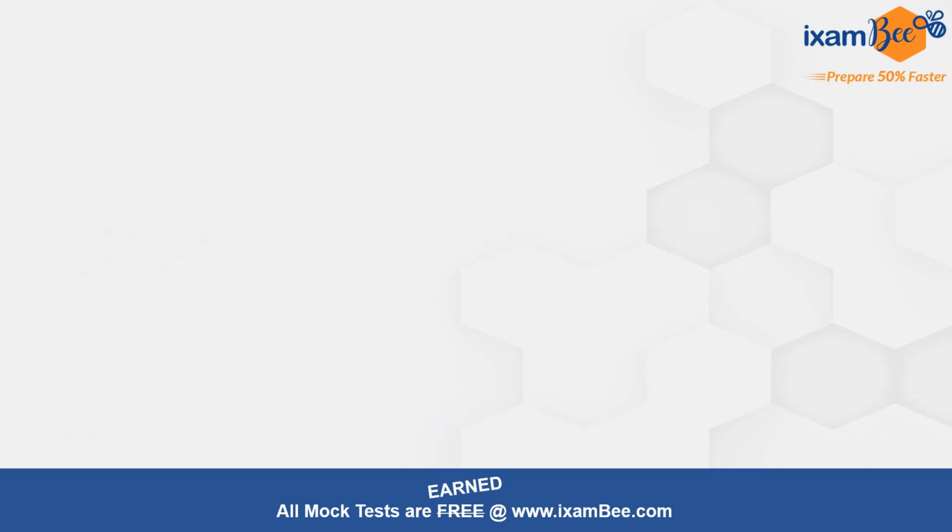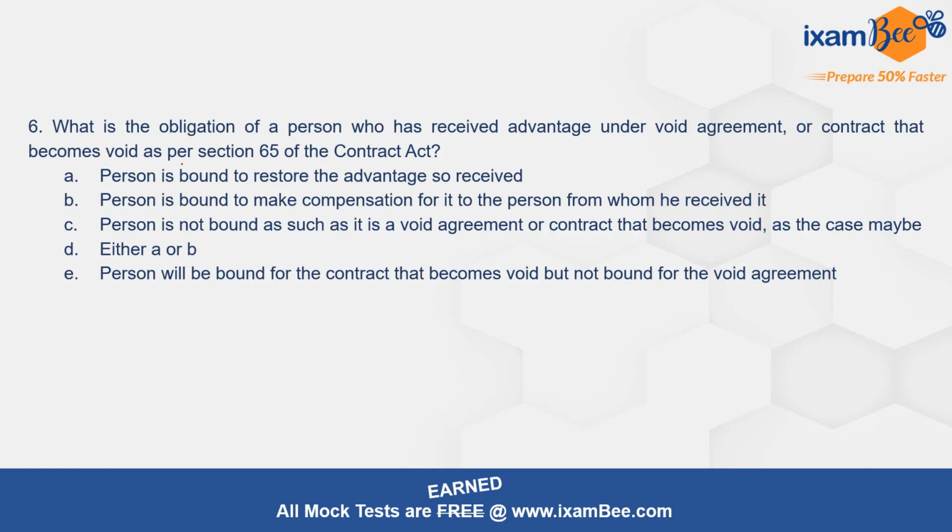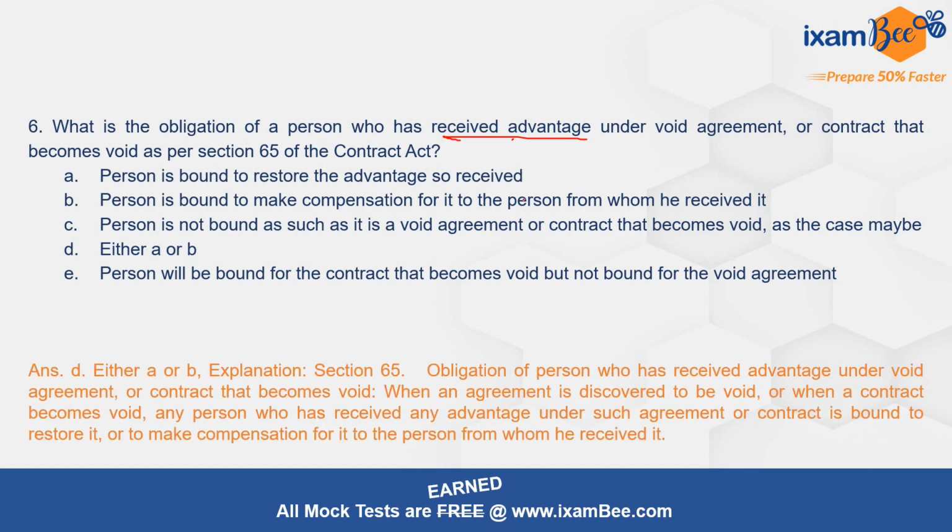Now the very next question is question number 6, which talks about what is the obligation of a person who has received advantage under a void agreement or a contract that becomes void as per Section 65 of the Contract Act, and the correct option is D, which is either A or B. So what is A talking about? The person is bound to restore the advantage so received, and the person is bound to make compensation for it to the person from whom he received it.